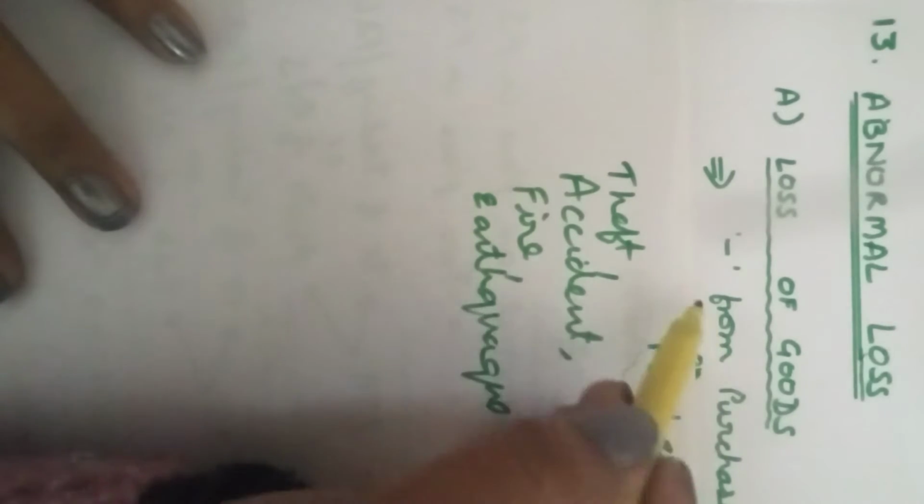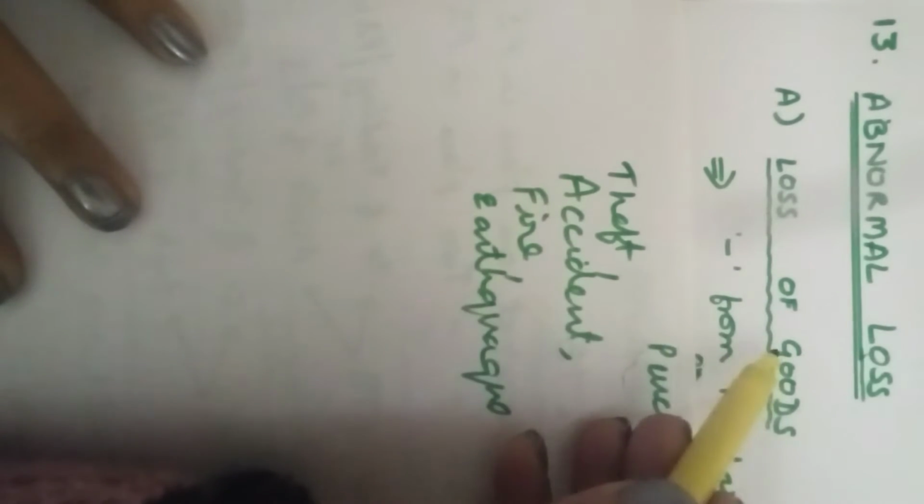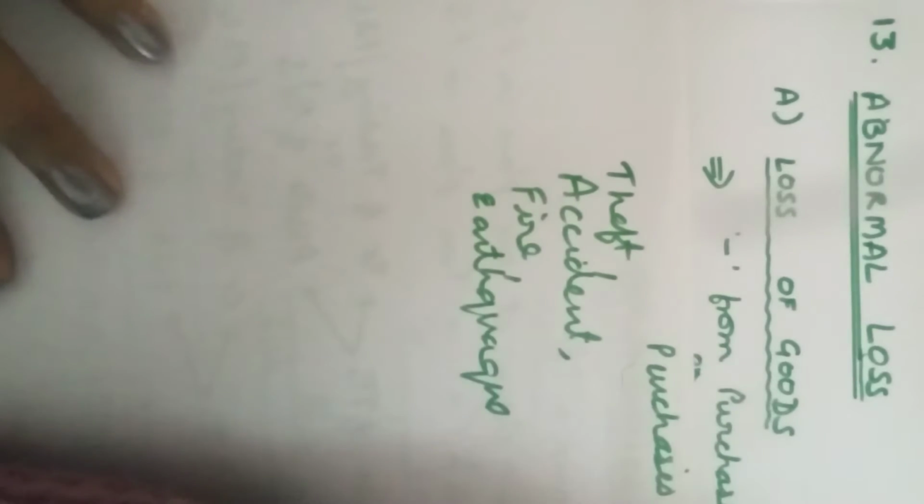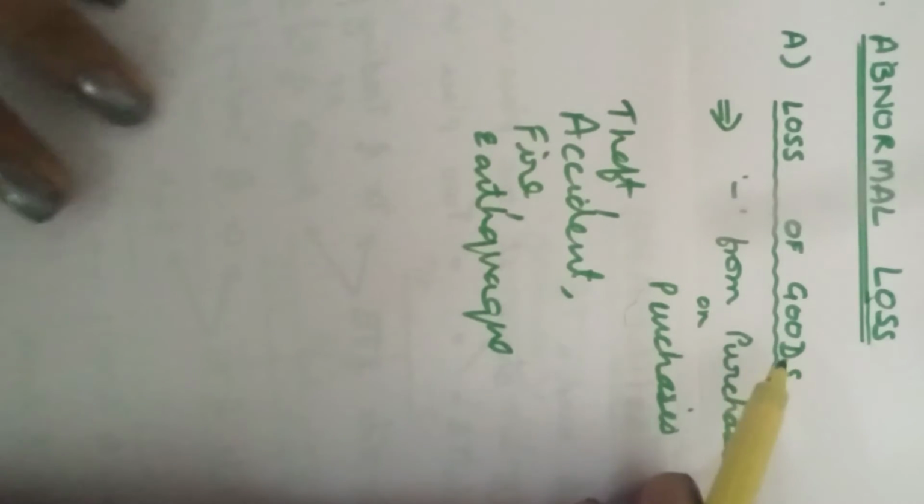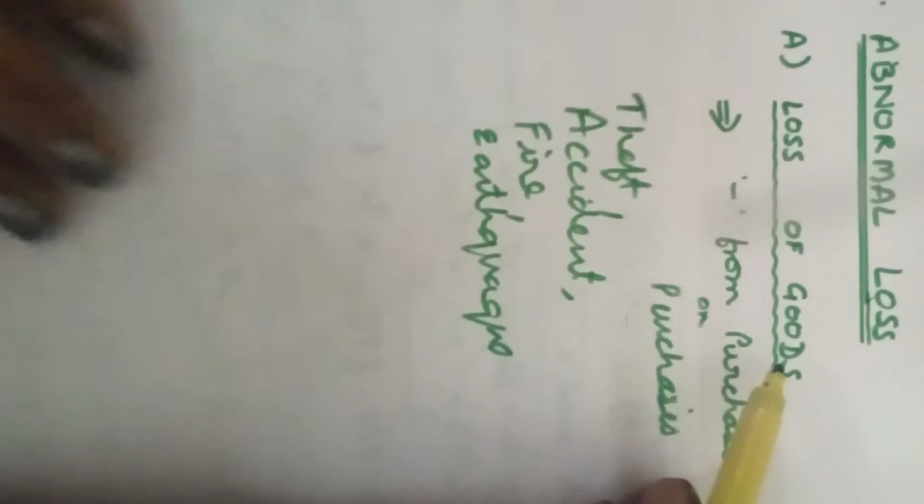Whatever the reason, the loss is to the firm because of the loss of goods. The goods have been damaged and destroyed. Goods for us means purchases. The first accounting treatment is that the loss of those goods is deducted from purchases. So first, we reduce the purchases by the amount of goods that have been damaged and destroyed.